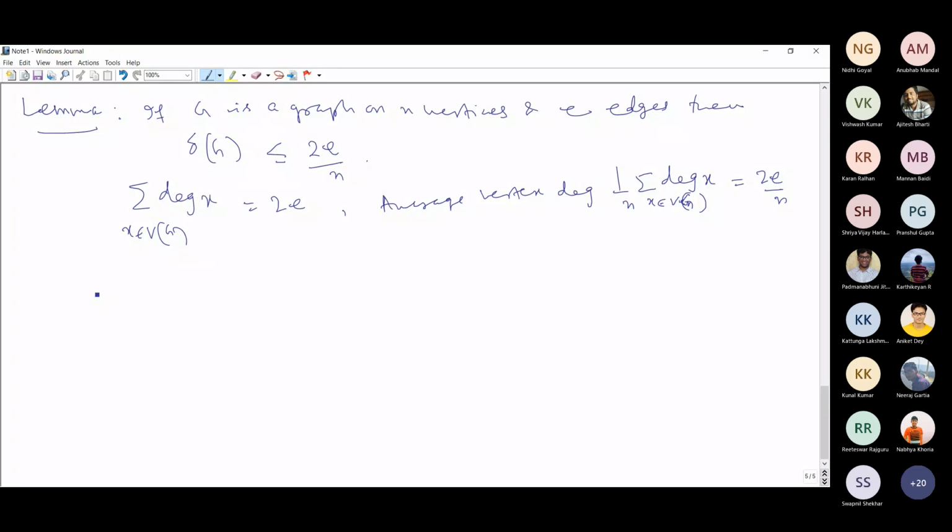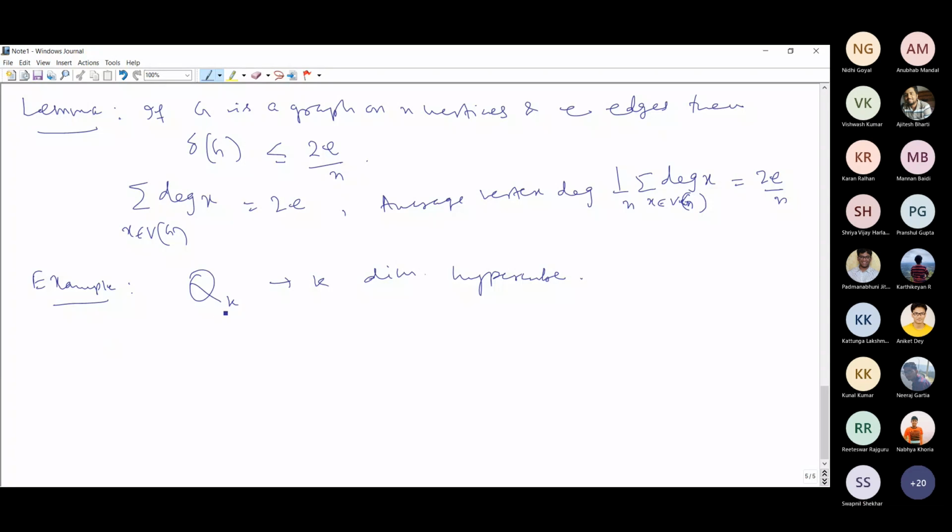For example, let us see our well-known hypercubes, the k-dimensional hypercube, Q_k.